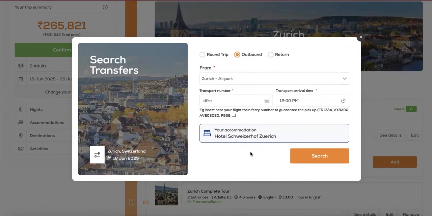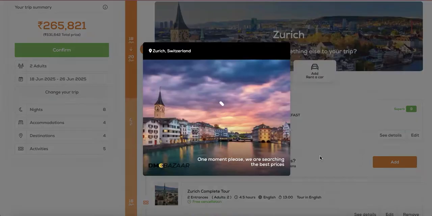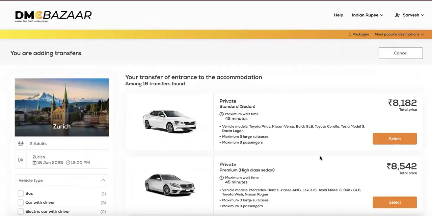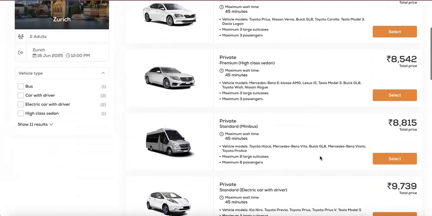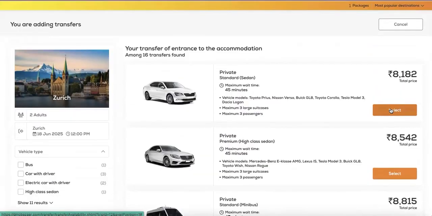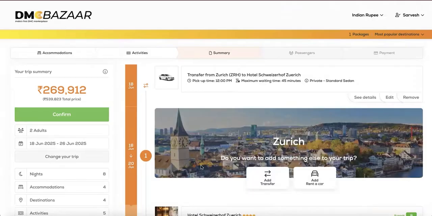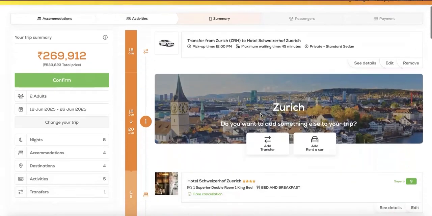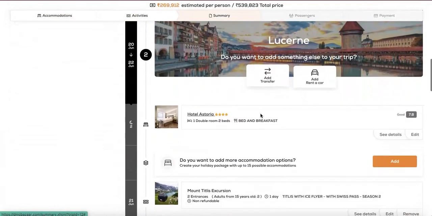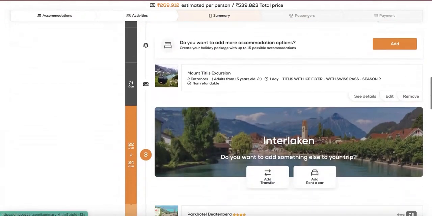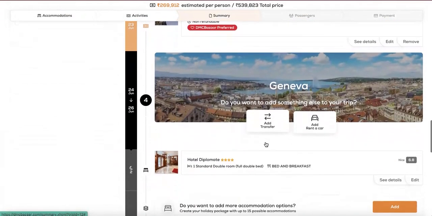The system has already picked up the hotel you had selected in the previous tab, making your job a lot easier in building the itinerary. Looking at multiple transport options that only DMC Bazaar offers you, select the appropriate product for your guest after reading the detailed inclusions. Arrival transfer, Zurich stay, Zurich city tour, Swiss Pass, which he takes to start his journey to Lucerne, followed by Interlaken, ending it in Geneva.